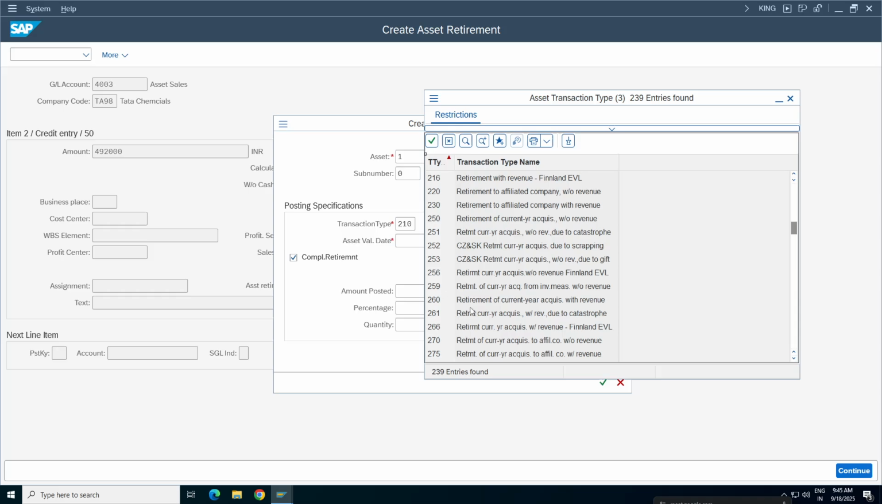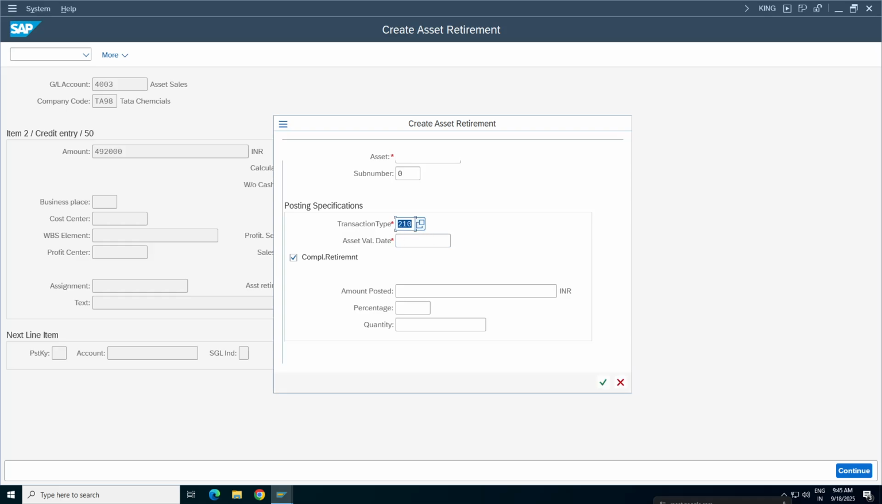The more you explore, the more knowledge you will get. Retirement with revenue, there is another option, retirement without revenue. So retirement with revenue, it's already there, no need to enter. Asset value, I want to sell it out on the same date. Continue.